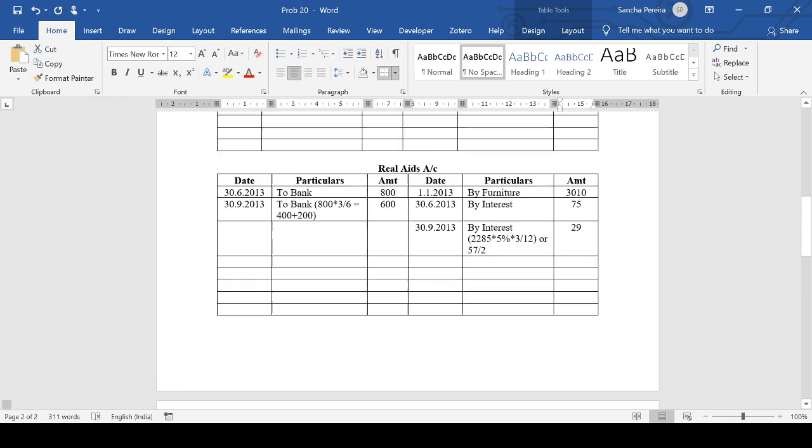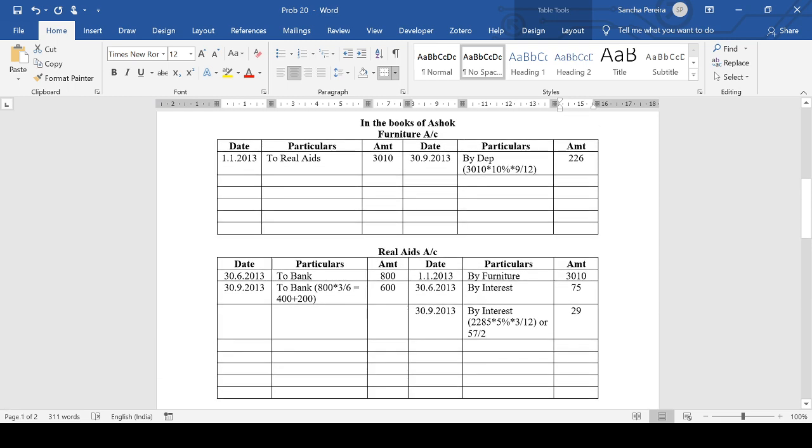Similarly here, now what I said here is first close the asset account and transfer the balance. So on 30th September, by Real Aids. See what happens, this is the same entry. When the hire purchaser is getting the furniture, it's furniture account debit to Real Aids. When he's giving back the furniture, it will be Real Aids account debit to furniture. Okay, so because the furniture is going out. By Real Aids, which will be the balancing figure.